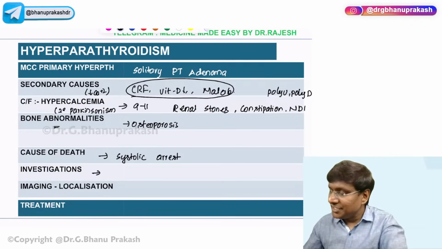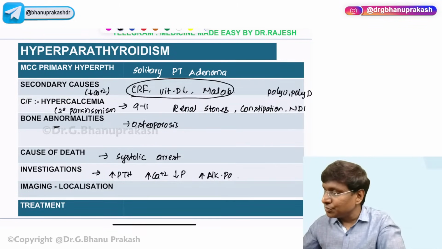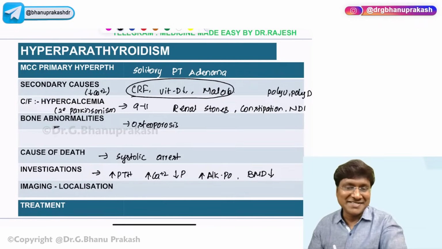Please remember, you need to check the parathormone levels, which will be elevated, and calcium levels, which will be elevated. Phosphorus levels will be reduced, and there will be an increase in the alkaline phosphatase levels. And the DEXA scan will show you that bone mineral density will be decreased.